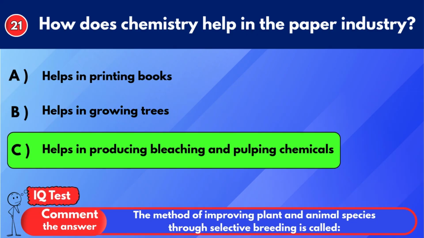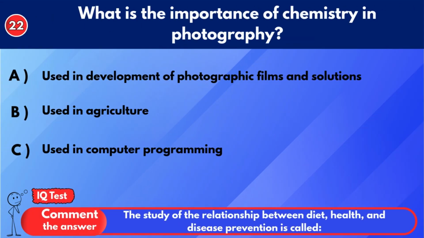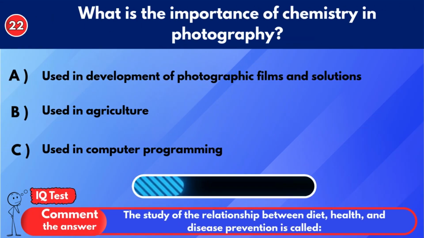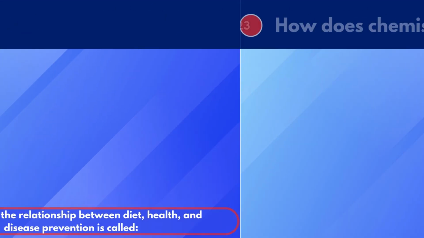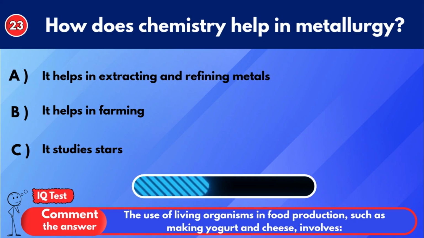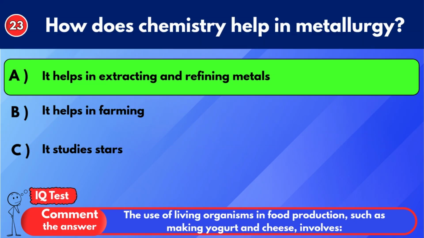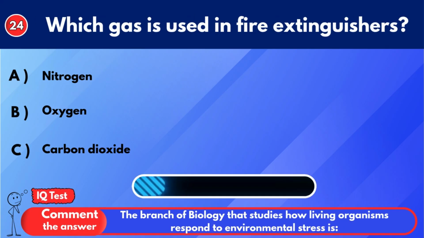Helps in producing bleaching and pulping chemicals. What is the importance of chemistry in photography? Used in development of photographic films and solutions. How does chemistry help in metallurgy? It helps in extracting and refining metals. Which gas is used in fire extinguishers?